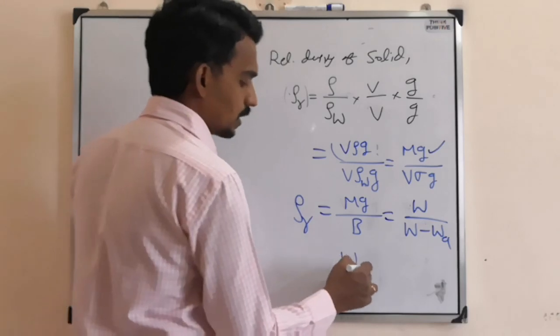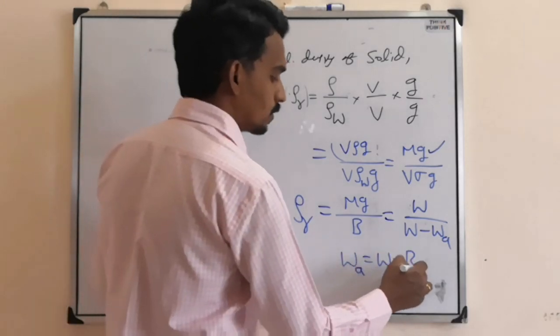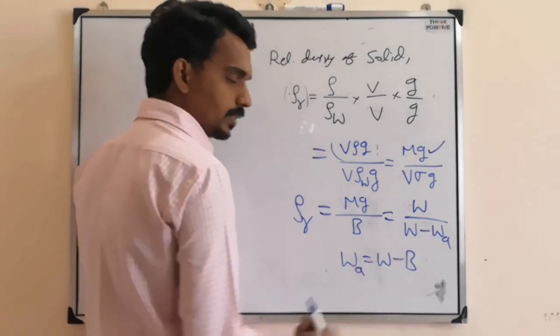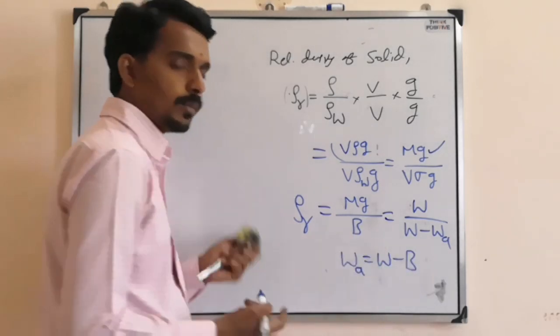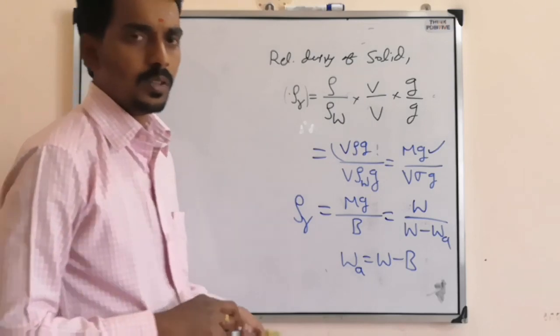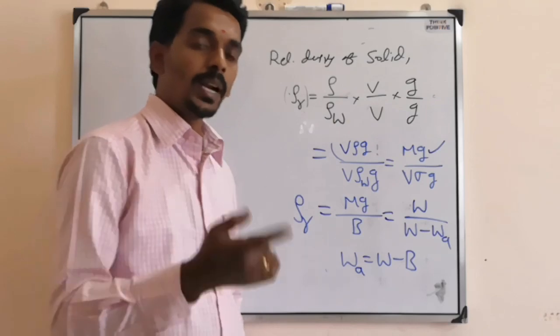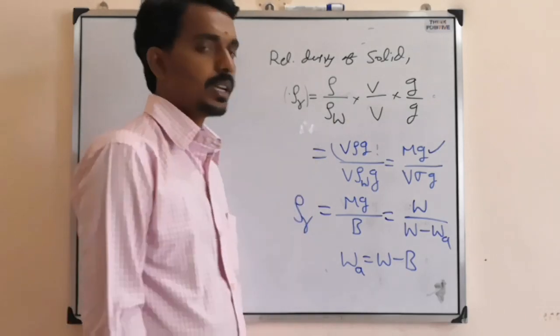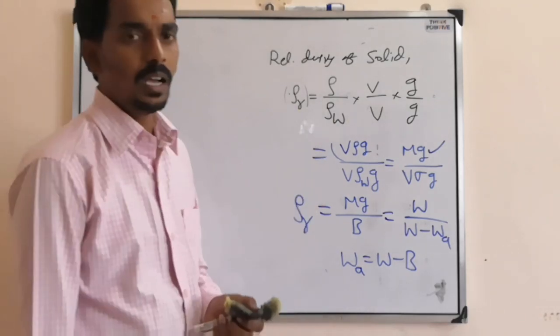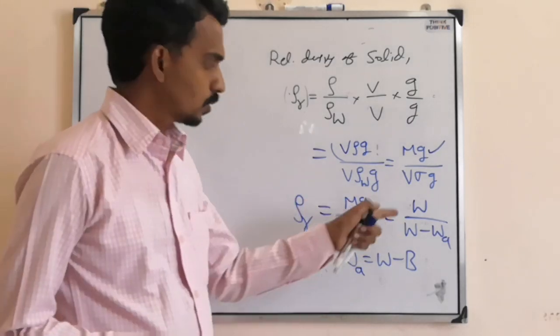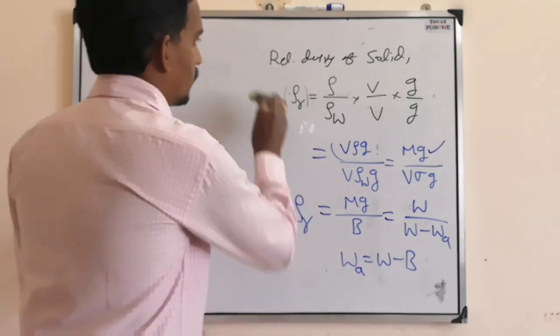Just before we have seen apparent weight means W minus B. So bringing B to this side and WA to the other side, B can be written as W minus WA. So if you know the true weight of a body and apparent weight in water, then you can find the relative density of the solid substance using this formula.